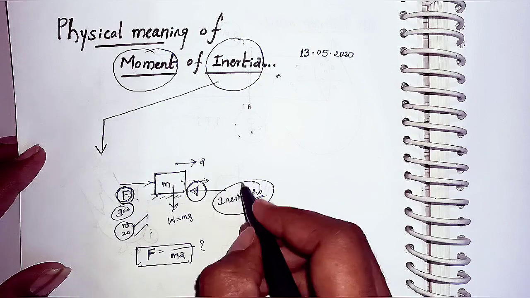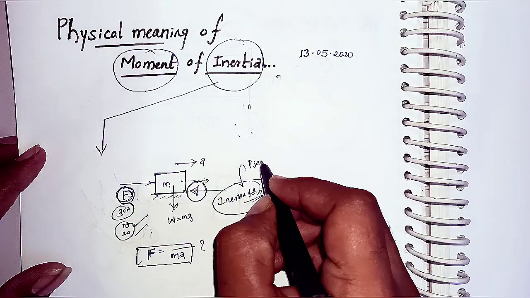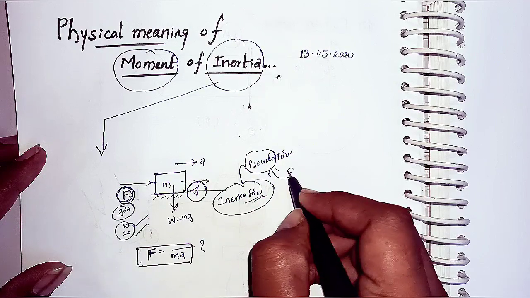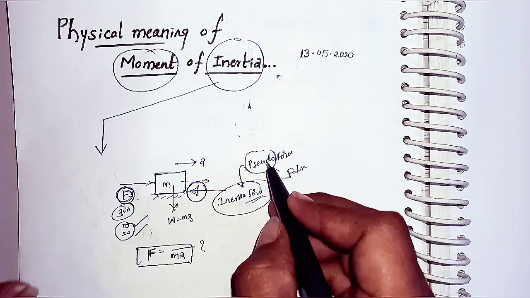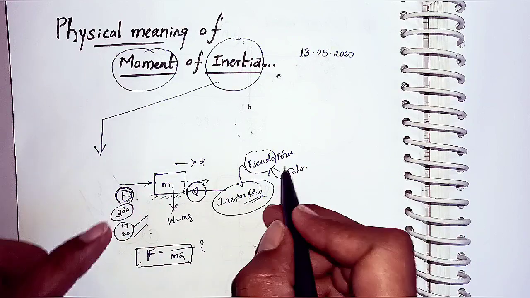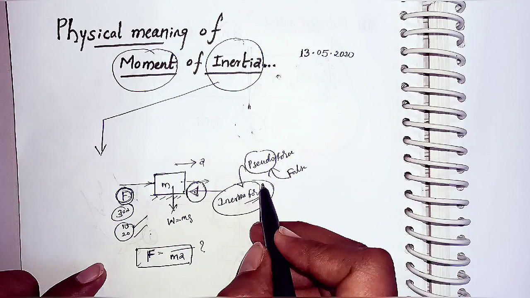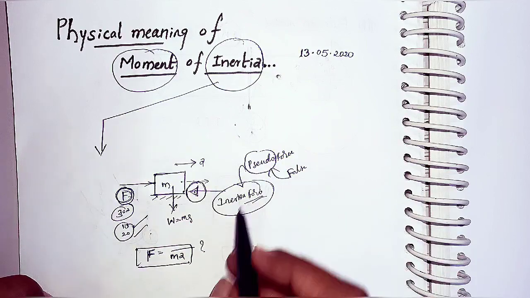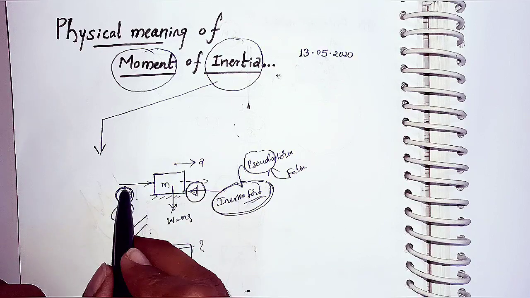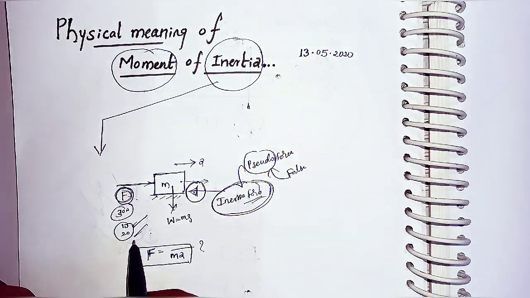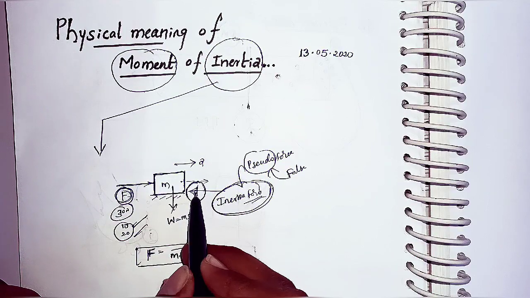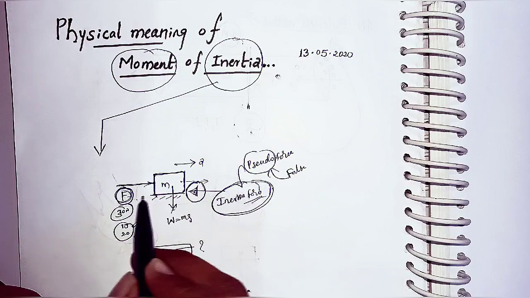Inertia force is a pseudo force. The word pseudo means false, in the sense that these types of forces are not really there anywhere; we can't sense them. These are invisible forces, and they are called inertial force. This is the term inertia here. Even though we are applying a force like 10 or 20 newtons, the body is not able to move, which means there is some external force acting opposite to it.